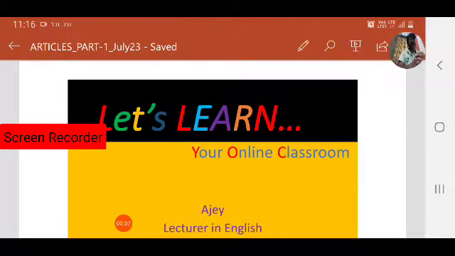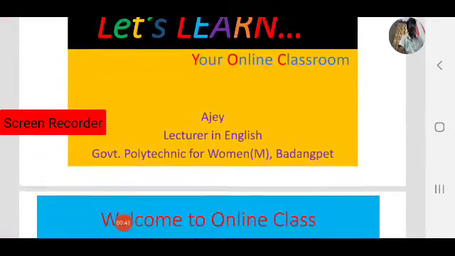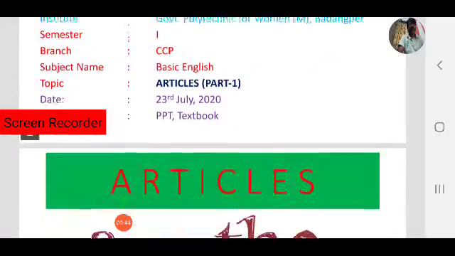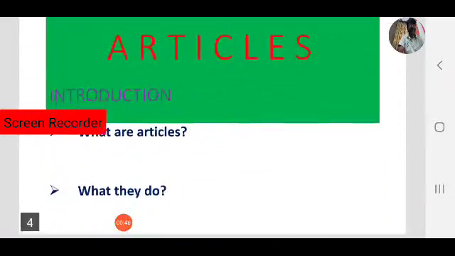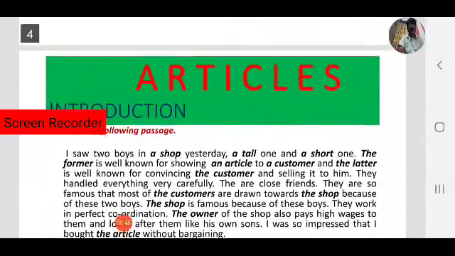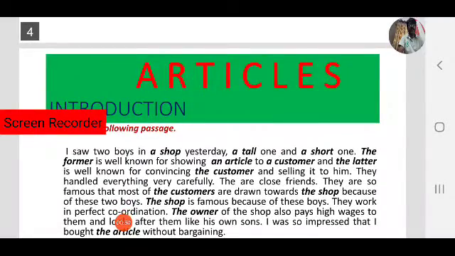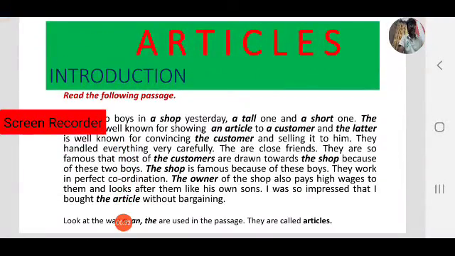Let us start our lesson with a small passage. Read the passage and observe the bold words in the passage.